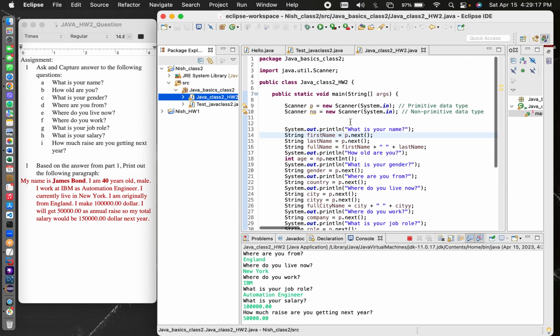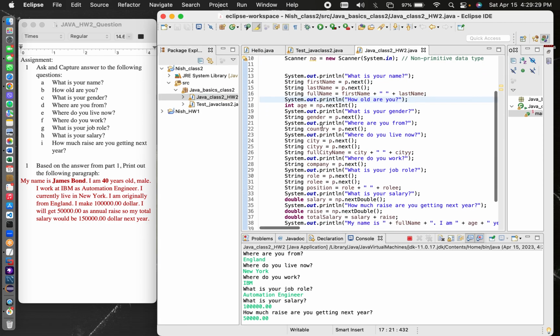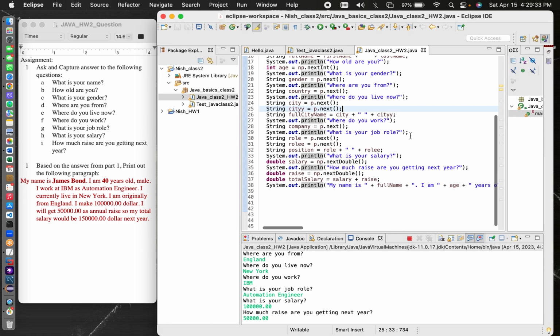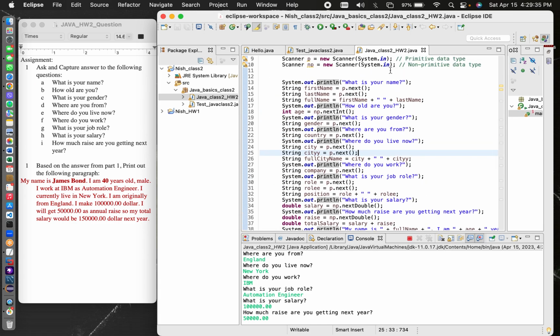Of course it was done in the public static void main string method. For this scanner I just put p as a primitive and np as a non-primitive, and I did make some changes here. There were some things I had to Google, and I'll tell you that later. Let me go ahead and run this real quick.